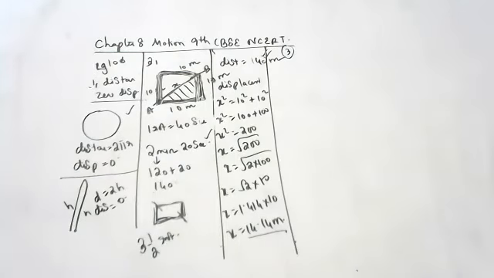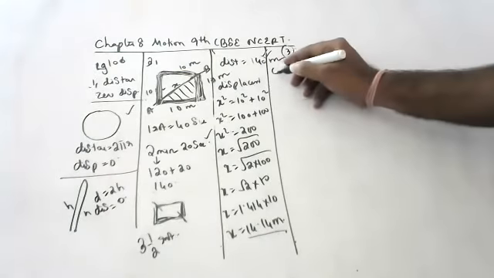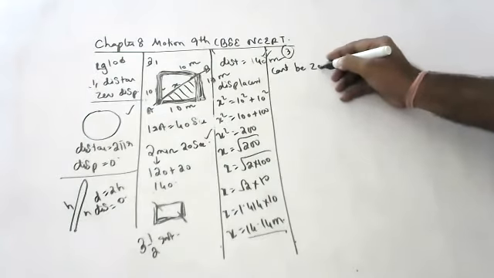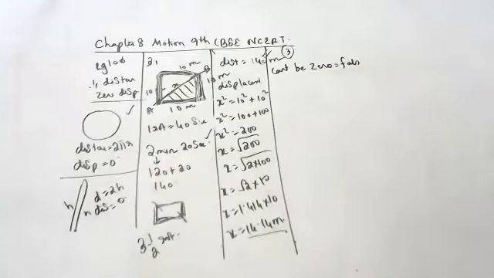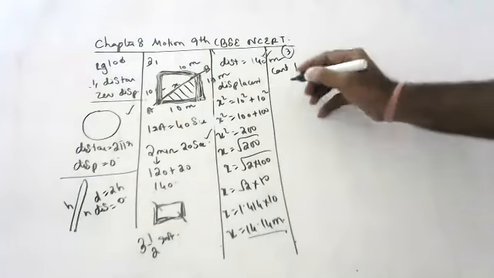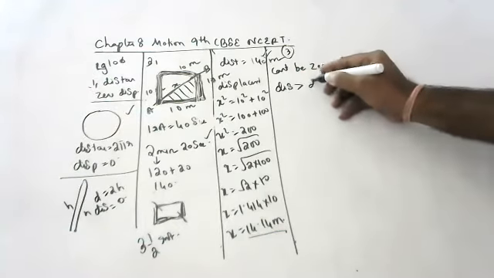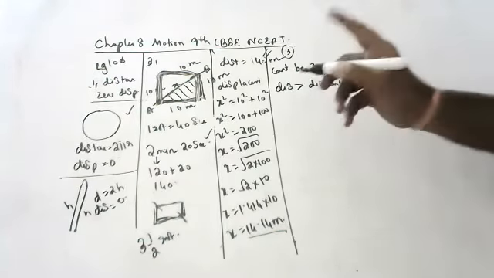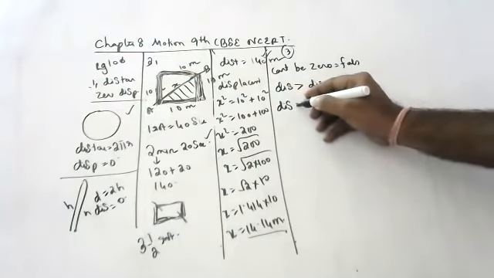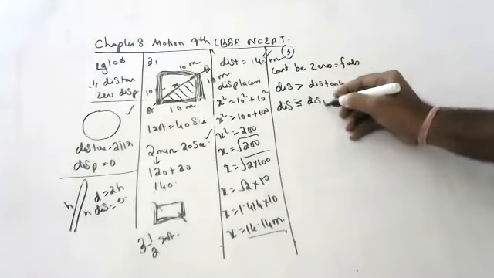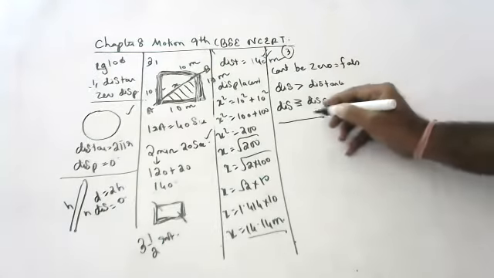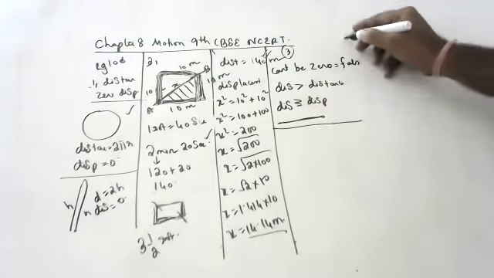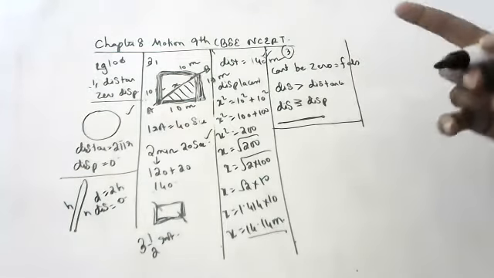Which of the following is true for displacement? Displacement can't be 0. Is it true or false? False. It can be 0 in circular motion and for a body thrown up. Next, the magnitude of displacement is greater than the distance traveled by the object. Is it correct? No. Distance will be equal to or greater than displacement, but displacement can never be greater than distance. They may be equal, as in straight line motion.